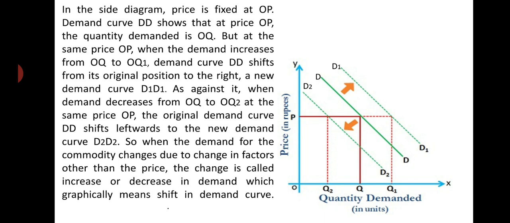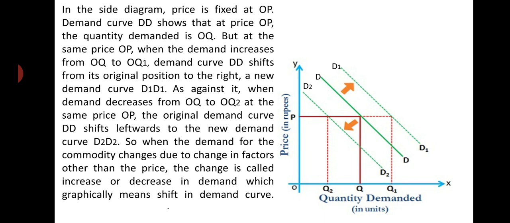So at the same price OP, when demand for the commodity increases from OQ to OQ1, mark here OQ to OQ1, to the right of Q, the demand curve DD shifts from its original position to the right, to a new demand curve D1.